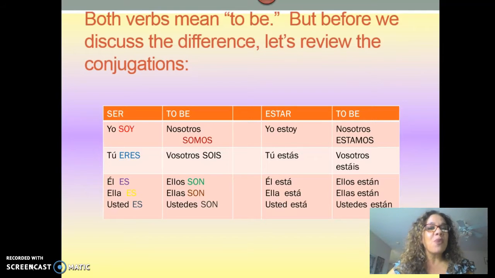Now, the other way of saying to be, which is the verb estar, has also different forms or different conjugations. We have yo estoy, tú estás, él está, ella está, usted está, nosotros estamos, ellos están, ellas están, ustedes están, and of course the vosotros estáis, which also means you guys or you people, but it's the one that is used in Spain, okay?